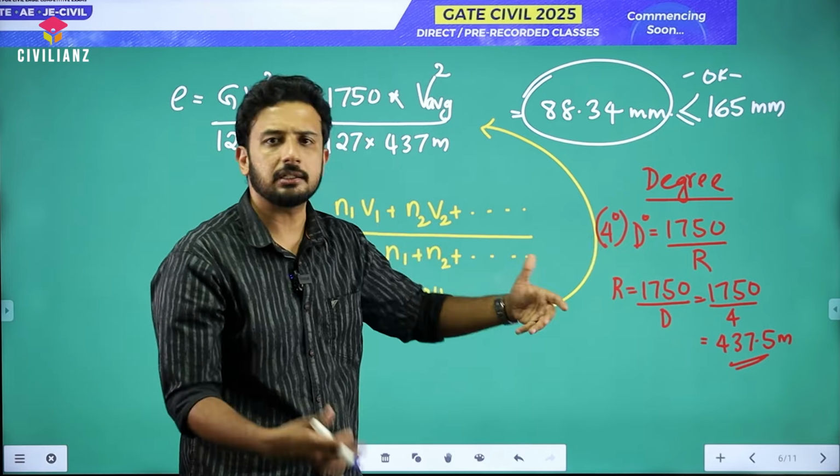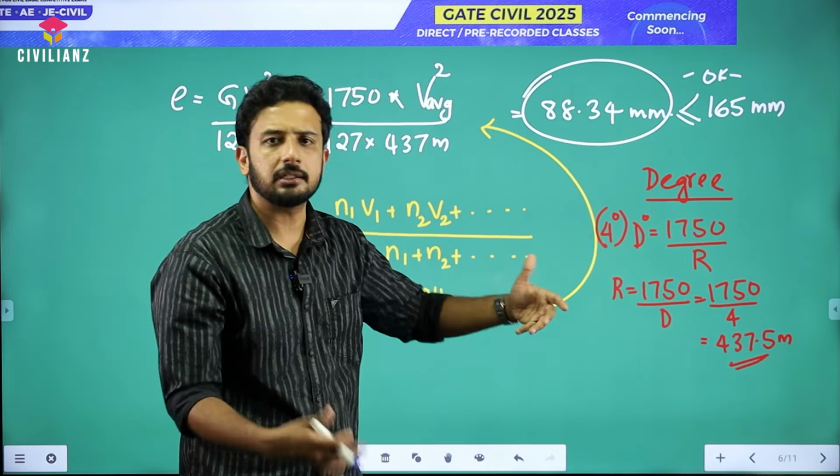The runway length of the airport is increased by X percentage for every increase in height of Y meter above mean sea level. The values of X and Y are respectively. Options were there. I am not putting the options here, not required, because it's a very direct theory question. So this is related to which kind of correction? Yes, elevation correction, right?